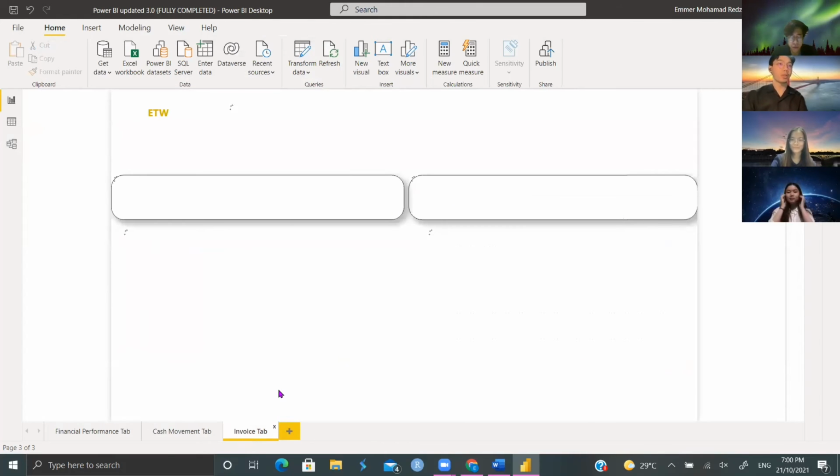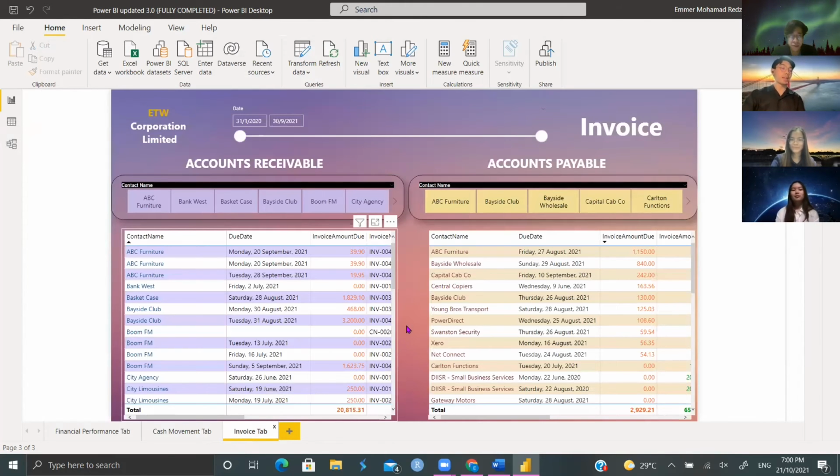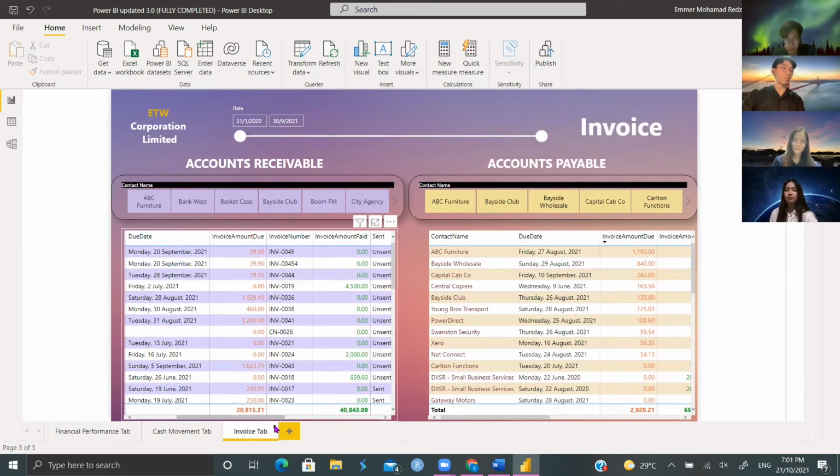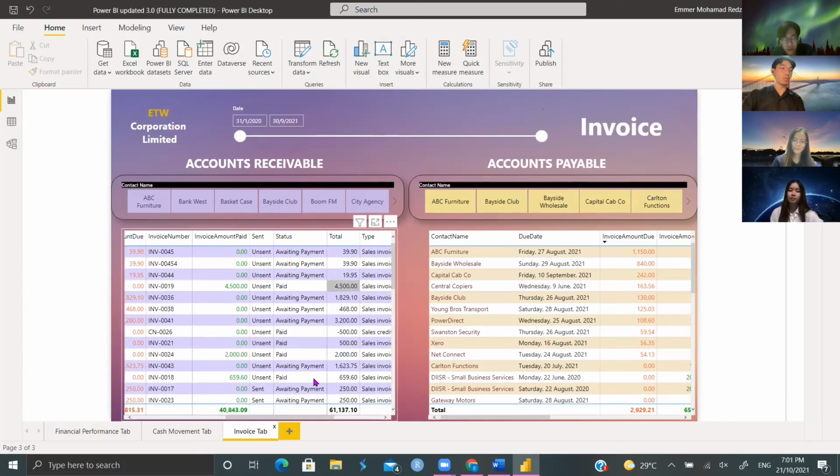So moving on to the final tab, which is an invoice tab. This is a very basic tab, just shows both the accounts receivables and accounts payables for the company. These two tables are essentially a carbon copy of the CSV file given. They mimic them both very similarly. They both have the same columns. So you have contact names, due dates, invoice amount due, invoice number, and all of these columns.